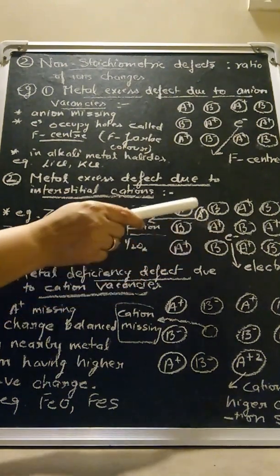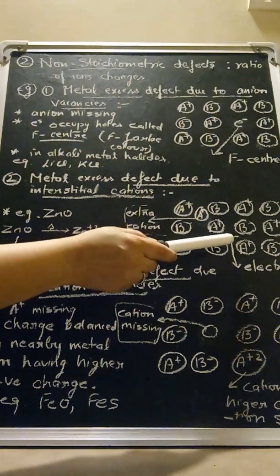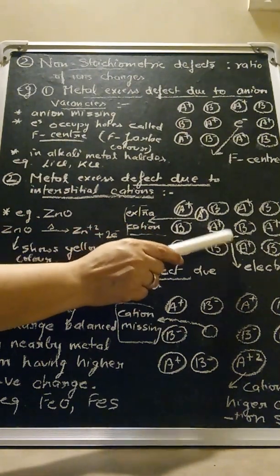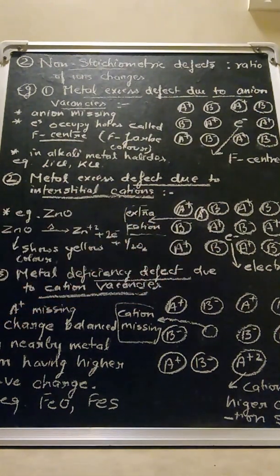Now, since positive charge is increased and the presence of the electron is increasing the negative charge also, the total charges cancel each other, and in total the crystal still remains neutral.